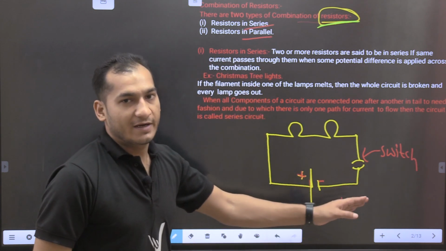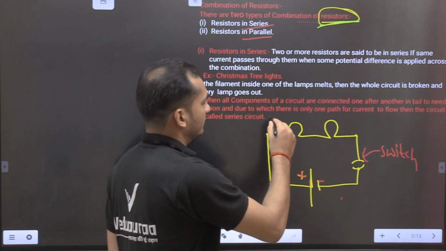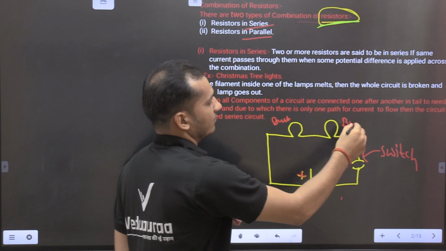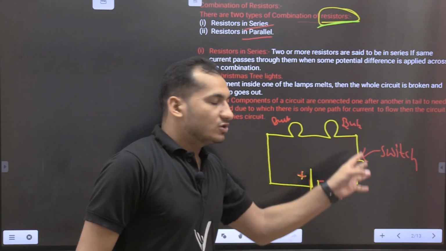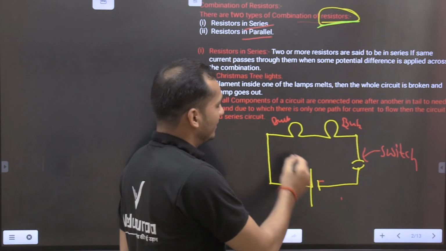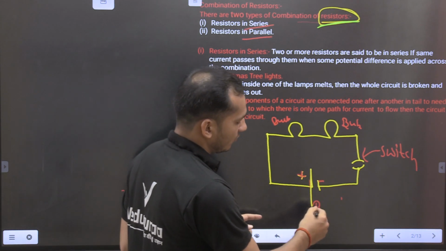Now when we connect the switch with the help of the battery, and this is our bulb, and this is also our bulb. Now when we switch on, when we take the switch in the circuit, there is one positive terminal and one negative terminal. This is our battery or cell.